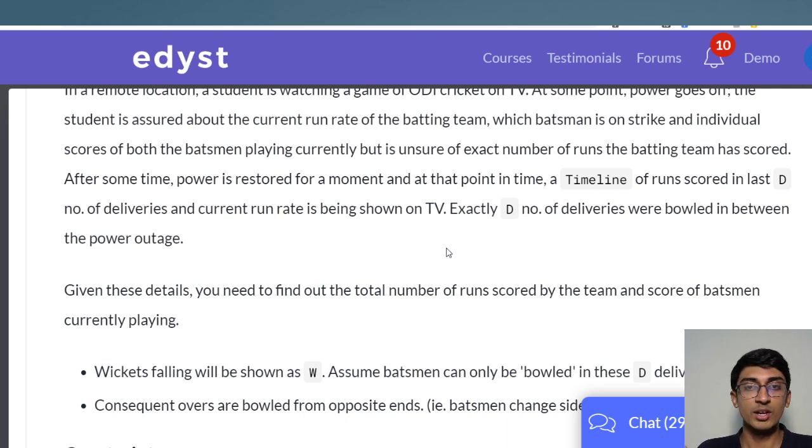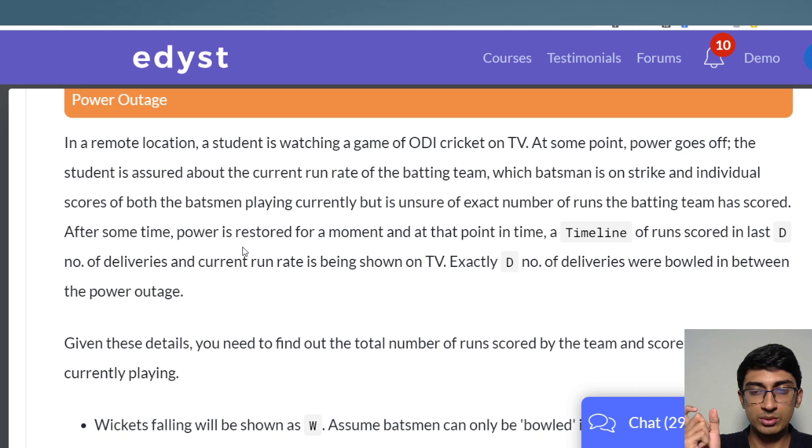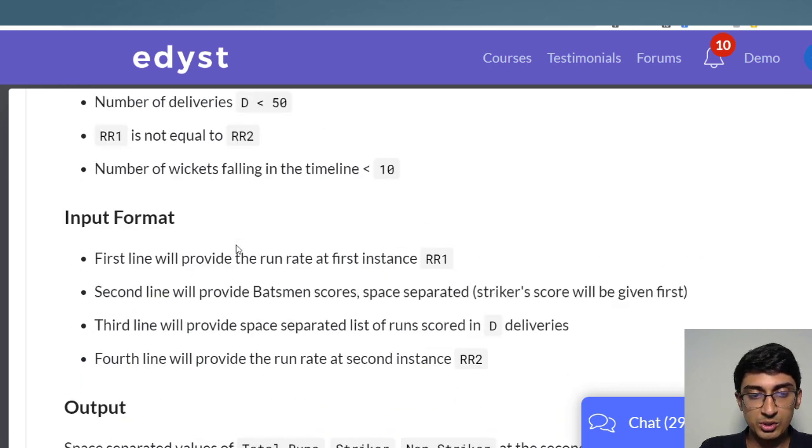For those of you who have never seen cricket, first I would suggest reading the rules of cricket, watching some highlights, and then coming here. Those of you who've seen cricket, which is most of you, will be able to understand. So basically, somebody was watching and they got a run rate, and they got the striker score and the non-striker score. At that time the power went off, and I'll show you an example input.